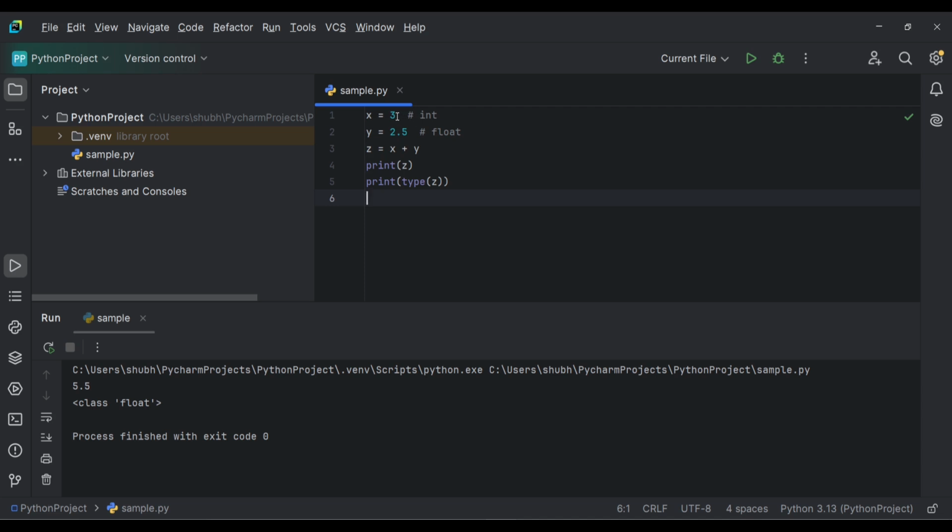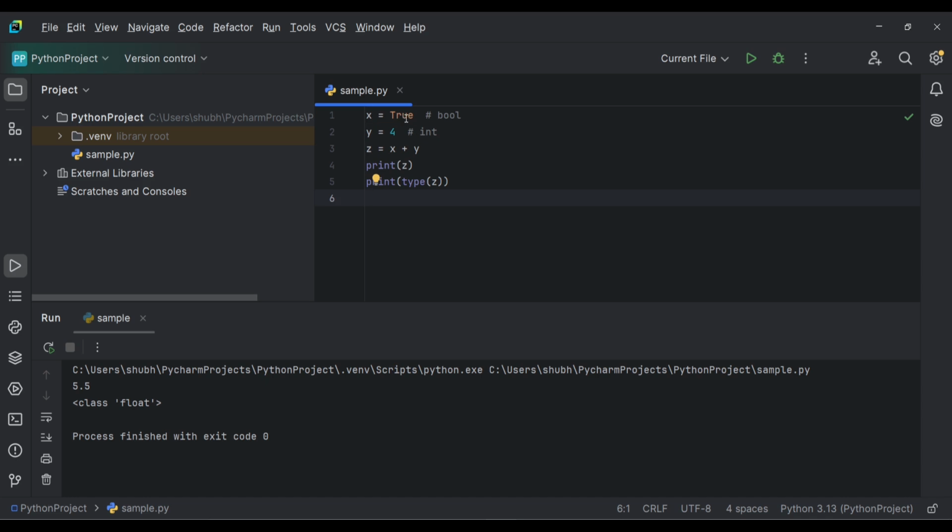Now let's check with x equals True, which is boolean type, and y equals, let's say, 4, which is of integer type. For boolean, this value will be converted to integer type because we are using x plus y.